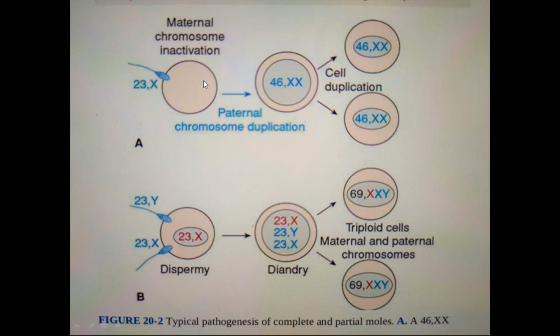So this is the chromosomal pattern in case of a complete mole. The chromosomes are purely derived from paternal origin, not maternal. So there can be a question: is it maternal or paternal in origin? In case of complete mole, it is paternal in origin. Okay, this is paternal in origin.